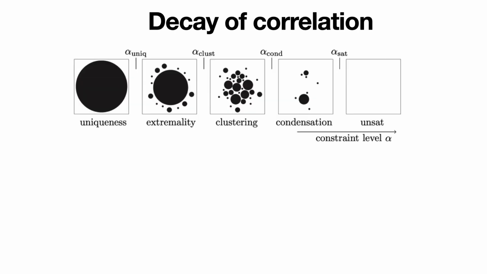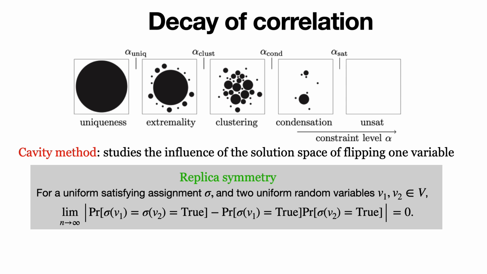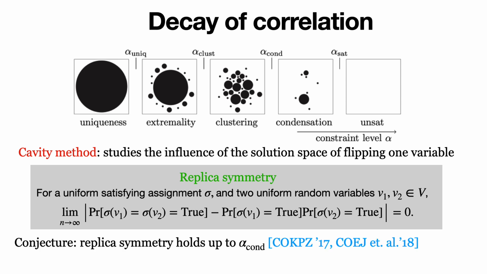So, we then illustrate our techniques. A canonical approach to understand the solution space of the random k-SAT by statistical physicists is through the cavity method, which studies the influence on the solution space by flipping one variable and sees if there exhibits a decay of correlation or not. One important notion of decay of correlation in statistical physics is replica symmetry, which refers to the idea that two uniformly chosen variables are nearly independent. This replica symmetry property is conjectured to hold up to the condensation threshold, which has been verified on a few other models.